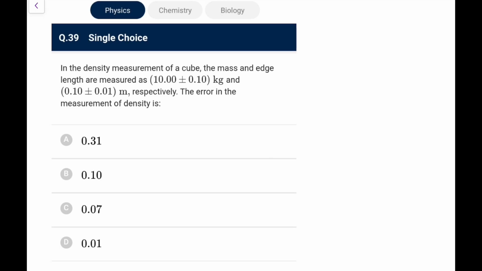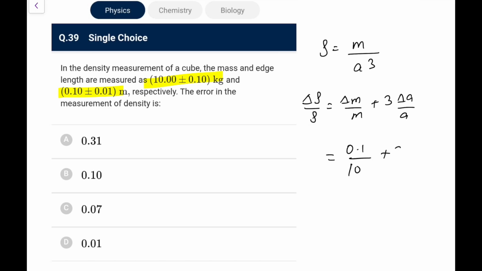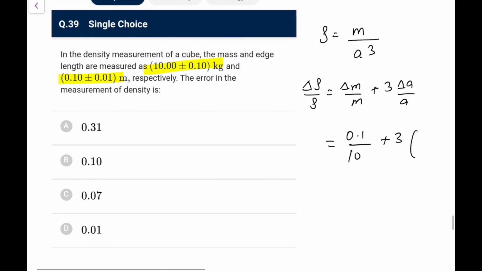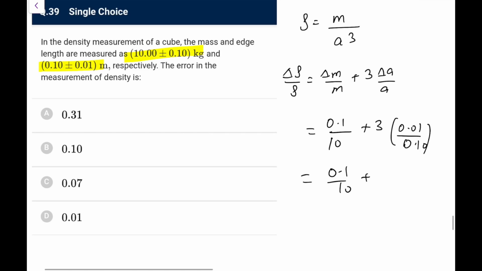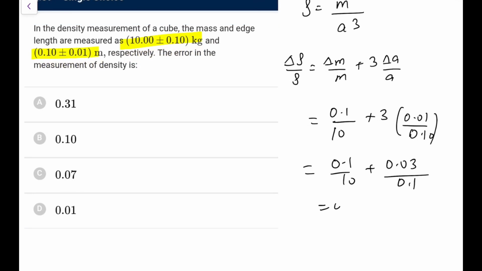In the density measurement of a cube, the mass is measured like this, and the side is measured like this. The density is mass upon a cube, so the error in density would be delta m by m plus thrice of delta a by a. Delta m by m is 0.1 upon 10, and this would be 3 into delta a by a, where delta a is 0.01 upon 0.10. So this is 0.01 plus 30 percent, which comes out as 0.31. I can go for option A. That is the answer here.